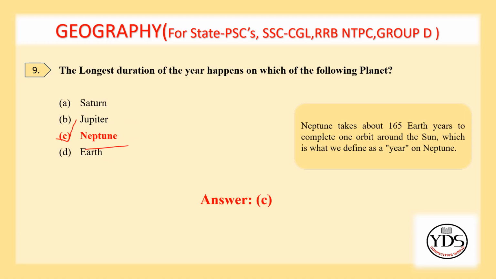Option C. Neptune is the correct answer. Neptune takes about 165 Earth years to complete one orbit around the Sun, which is what we define as a year on Neptune.